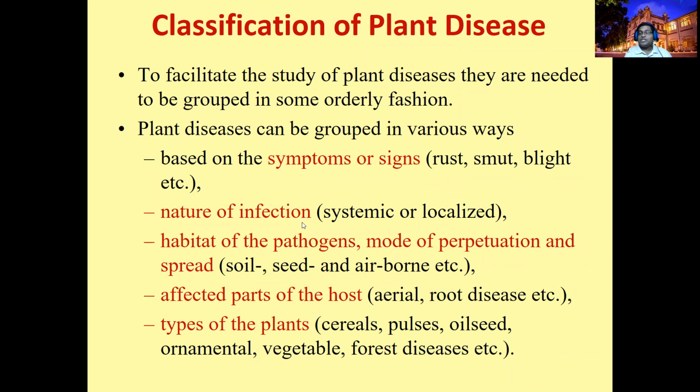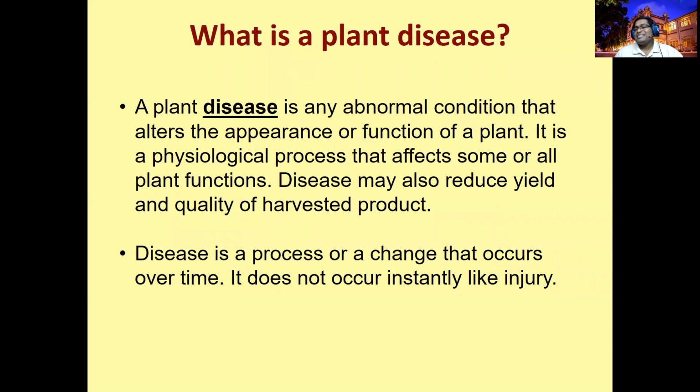But the main classification is based on the cause. The second one is the nature of the disease, infectious or non-infectious. These two are very important. But this classification is also used by plant pathologists for advanced classification. But the two basic classifications are very, very important. If a question asks how you can classify the disease, then you have to write these three methods, three categories. And then, what is actually a plant disease?